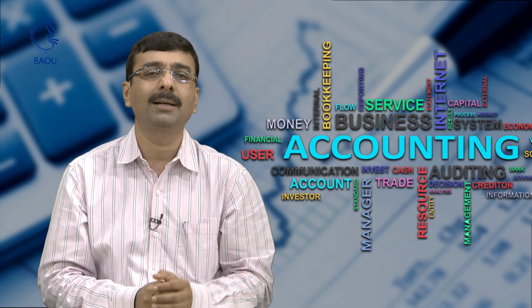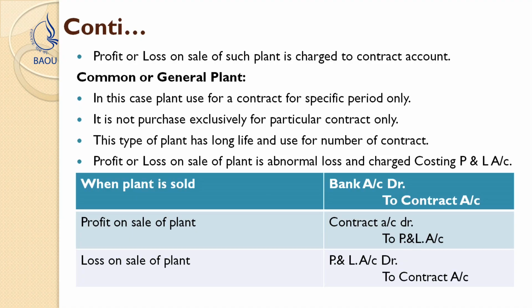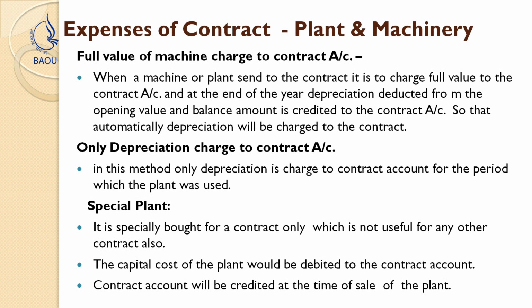Let us see how the second method would be reflected. The second method is where only the depreciation is charged to the contract account. In that case, in the same example, the 10,000 rupees of plant purchase and 10% depreciation has been charged on this plant, the 1,000 rupees depreciation for the usage period of the plant. Instead of recording 10,000 and 9,000 rupees on the debit side and credit side, they charge 1,000 rupees precisely to the contract account.